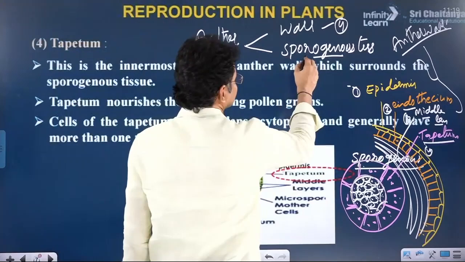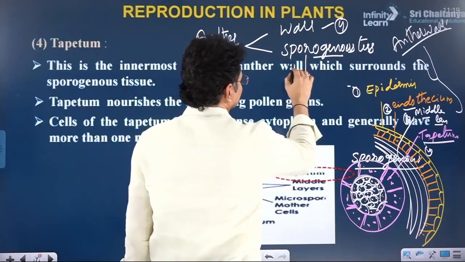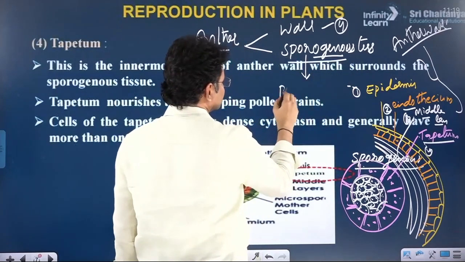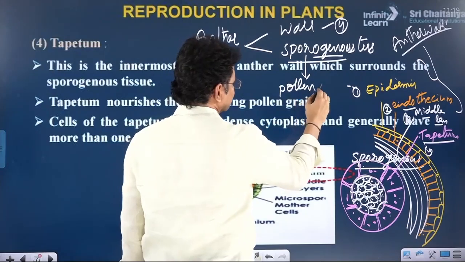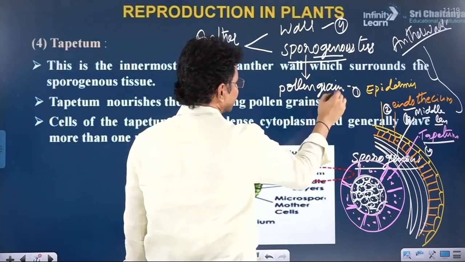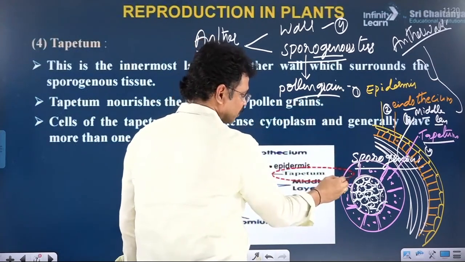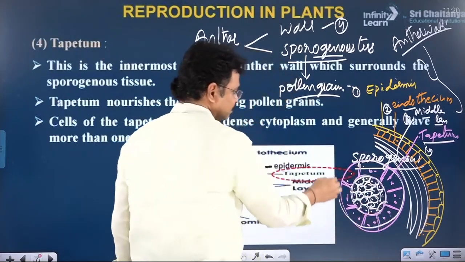Pollen producing tissue here is the sporogenous tissue. The ultimate aim of the sporogenous tissue is production of pollen grains. But food or nutritious material is required. Such nourishment providing layer is the tapetum.